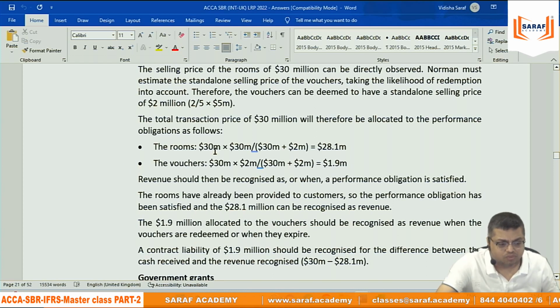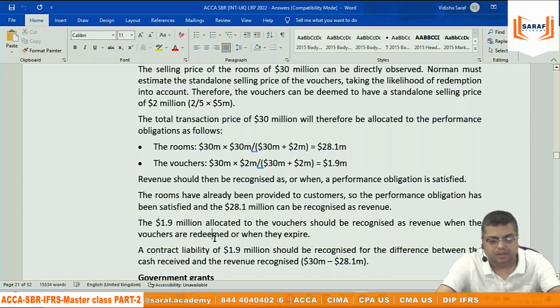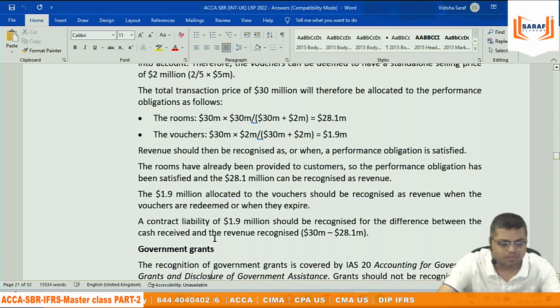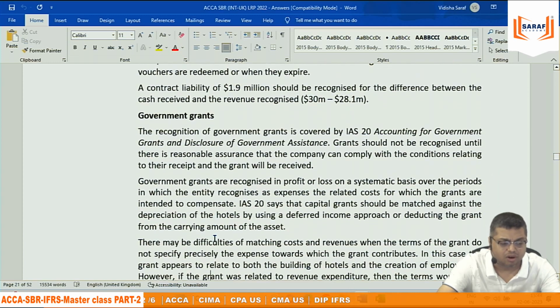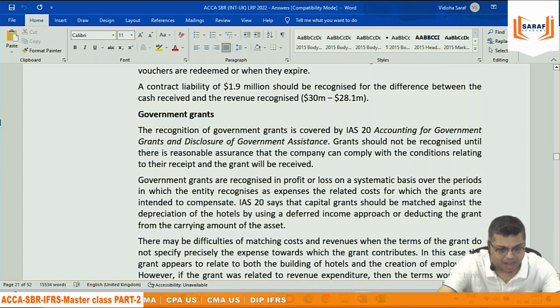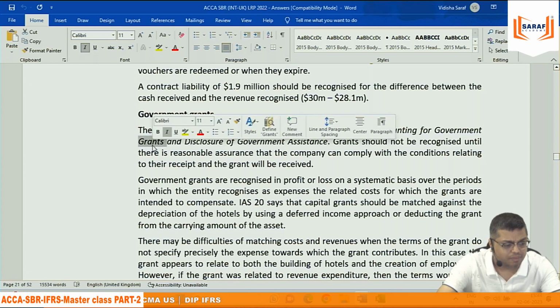So on that basis, whatever money we received against sale of rooms, we should be allocating. So 28.1 million we will record, but 1.9 million is a deferred income. When the vouchers will be utilized or when the period will expire, then we will record. मैंने इतना नहीं सोचा था. Marks पूरा नहीं मिलेगा.